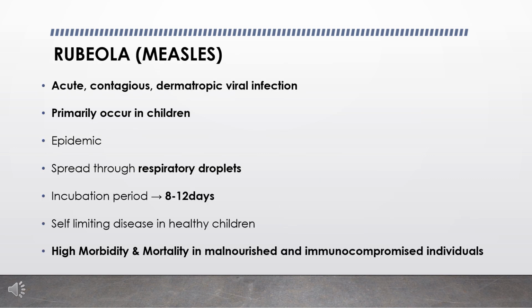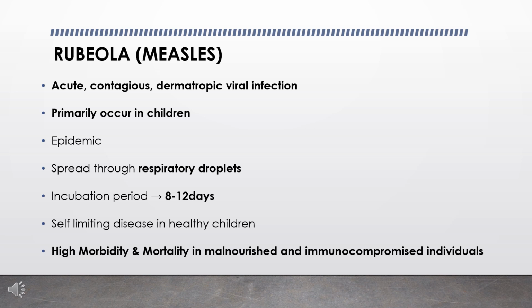First, we'll see about measles. Measles is an acute contagious dermatotropic viral infection primarily affecting children and occurring many times in epidemic form. The outbreaks are often cyclic in nature and are seen commonly at 2 or 3 years interval. The spread of the disease occurs by direct contact with an affected person or by droplet infection, the portal of entry being the respiratory tract.